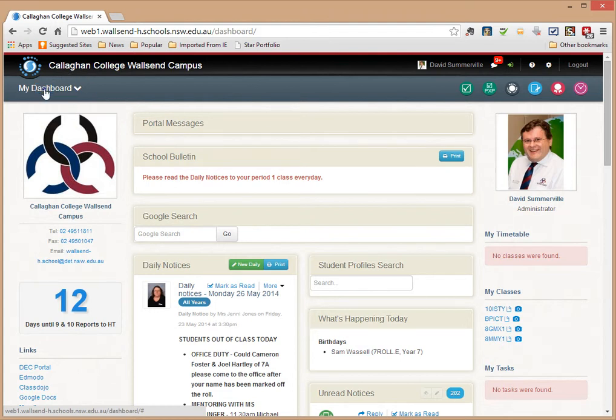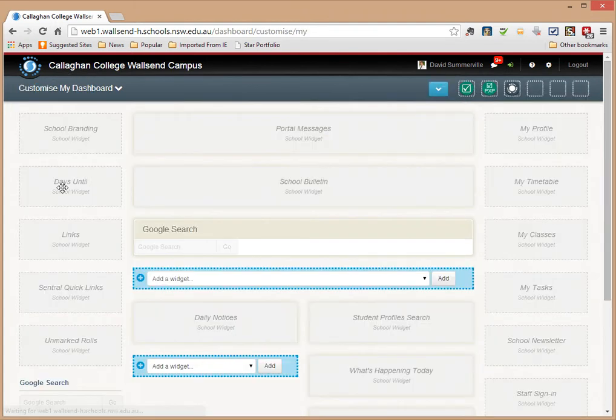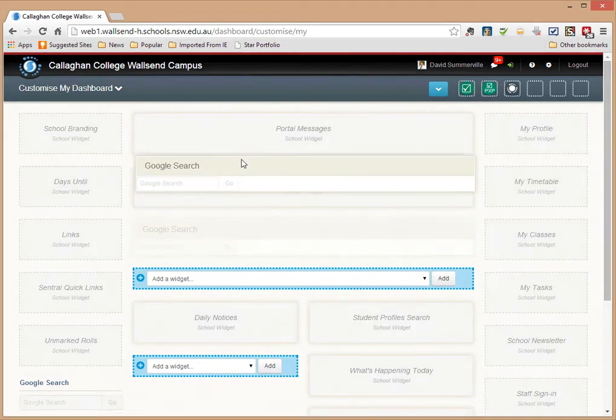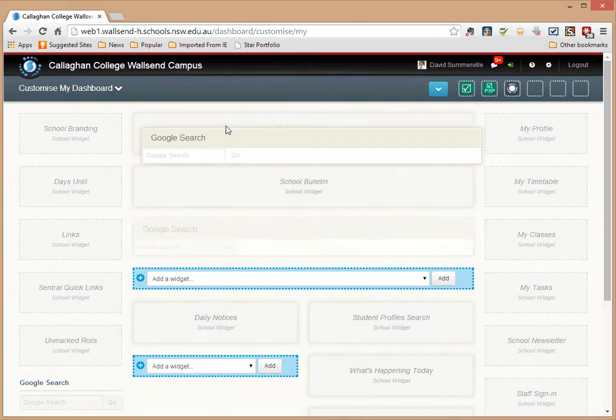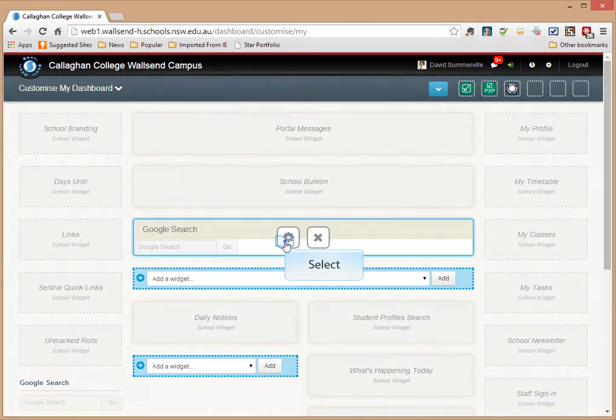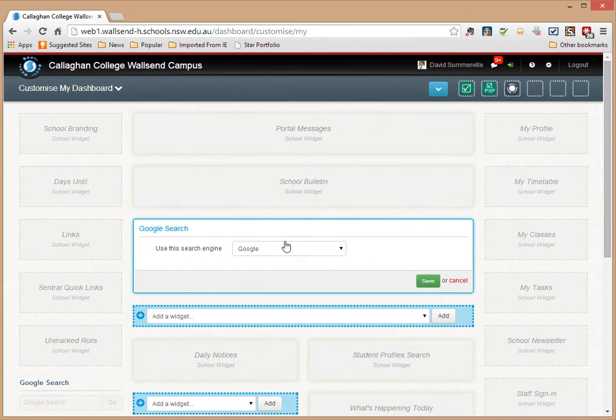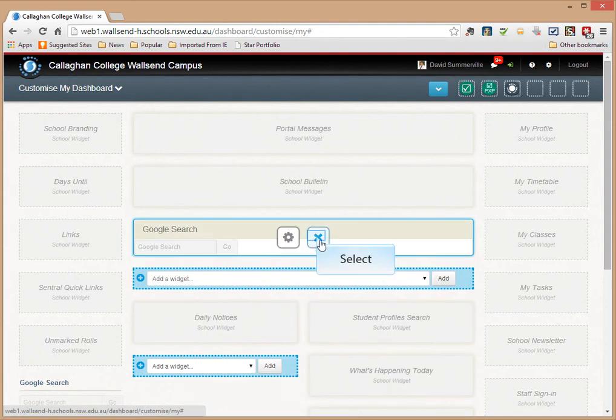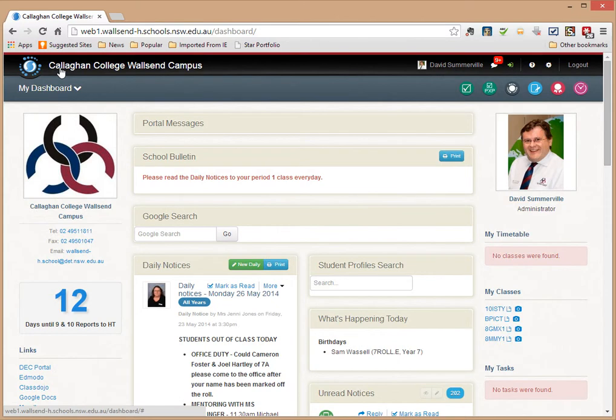If I want to, I can go to my dashboard again, and I can move things around. Up to school bulletin. Oops. Up to school bulletin. No, I can't, sorry. The reason I can't do that is because they're the ones that are preset. I'm going to remove those, so I'm going to cancel out. I can change what search engine I want.